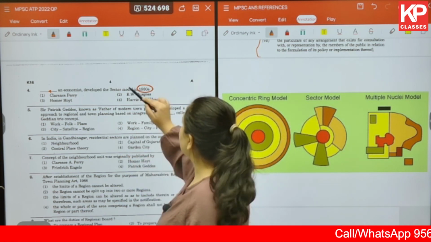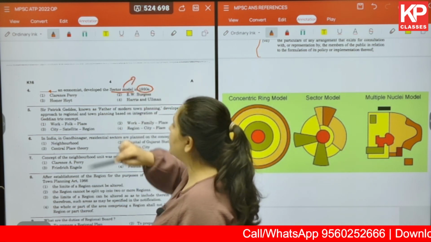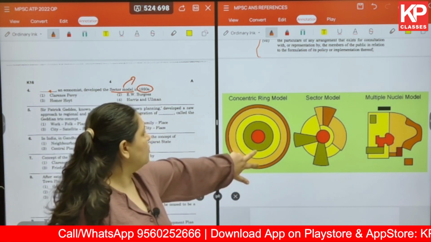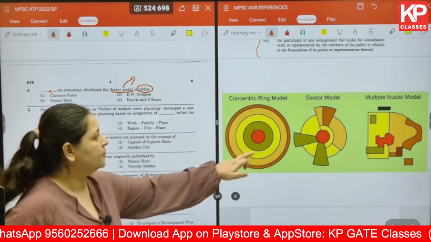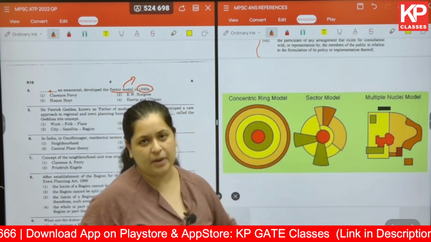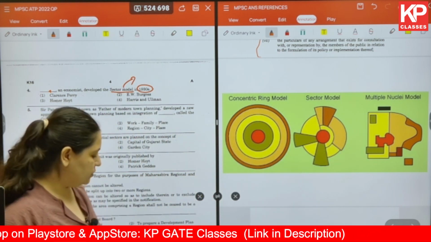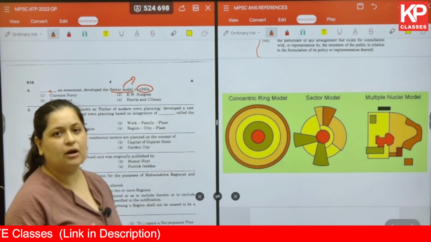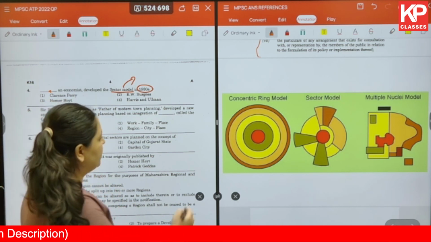So we know that the sector model is a land use model. Along with that, we always study two more models, that is the concentric ring model and the multiple nuclei model. As I told you, these are land use models, so they revolve around the various land uses that we have.